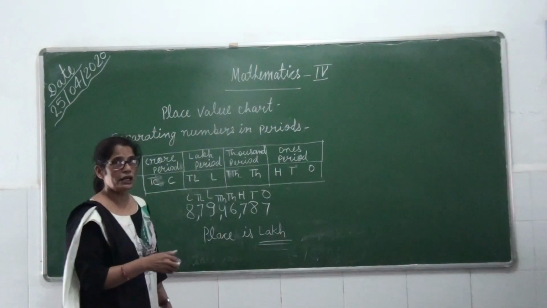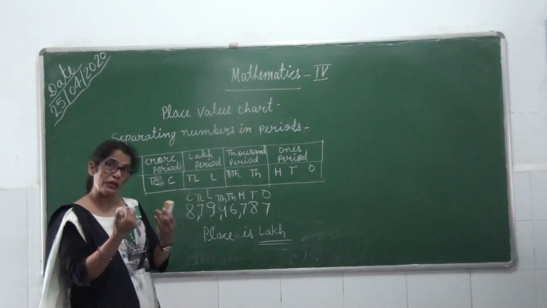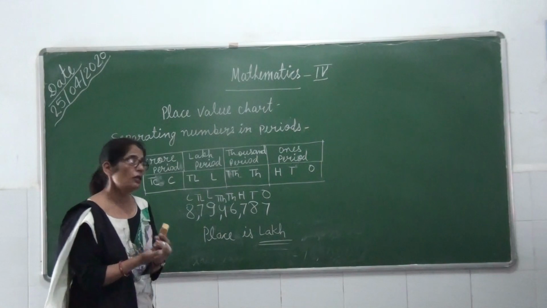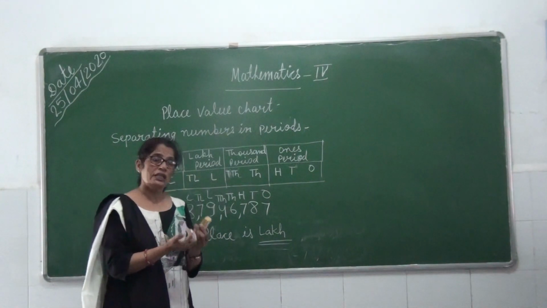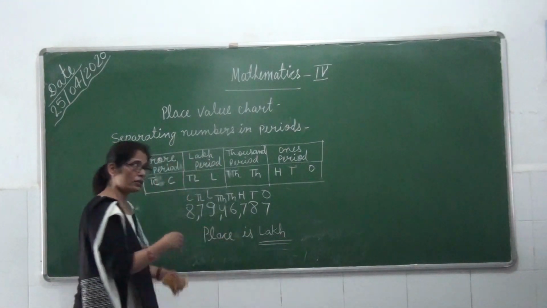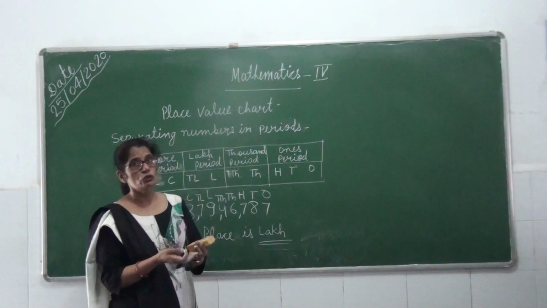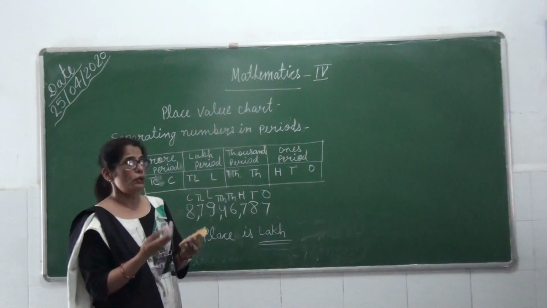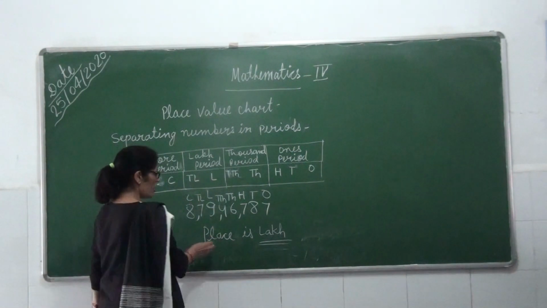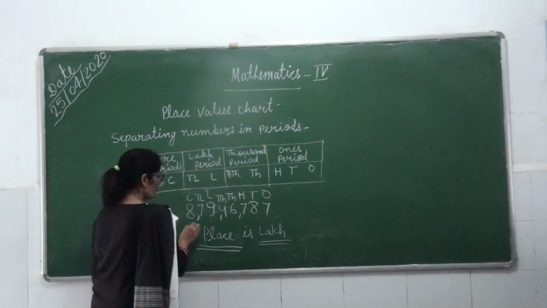Sometimes students write the place value instead of the place. It is very confusing, so please be clear. If I ask for the place of a particular digit, you have to write the place. If I ask for the place value, you have to write the place value. Here I ask only the place.